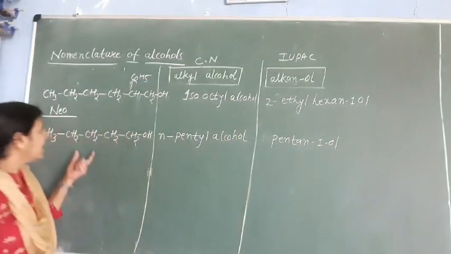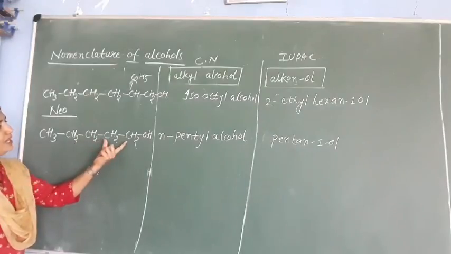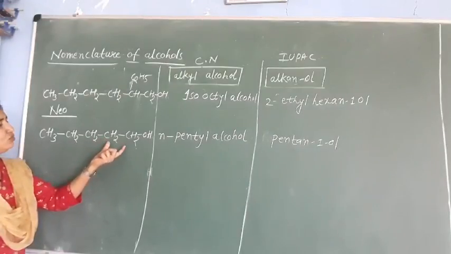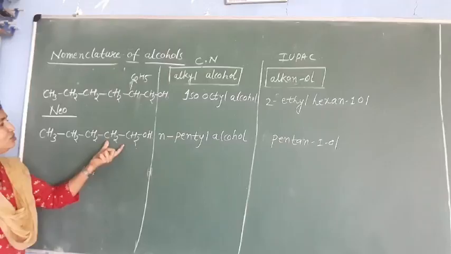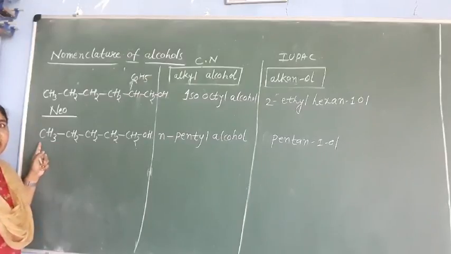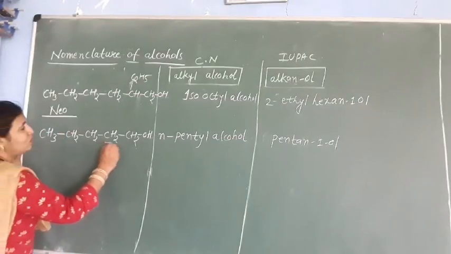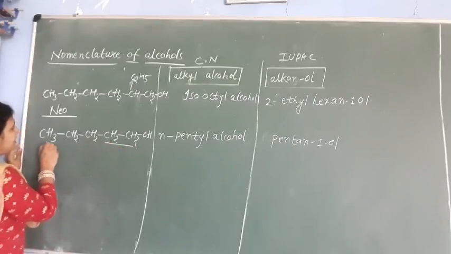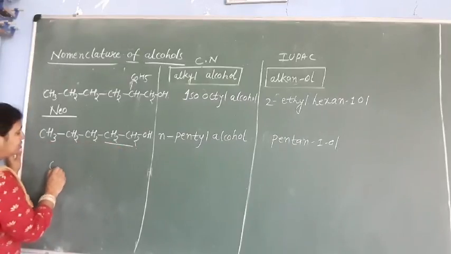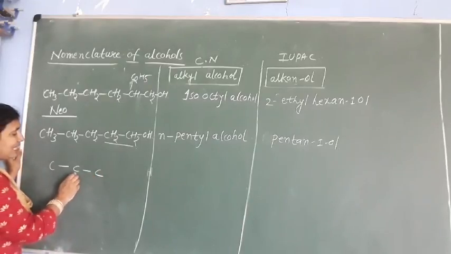Now for this pentyl alcohol, if we drop 2 carbon atoms and attach these 2 carbon atoms to the second last carbon of the continuous chain, then it is called neo. How is it here? 2 carbons drop, 3 remain. So these 3 carbons are the continuous chain, and the second last carbon is this one.